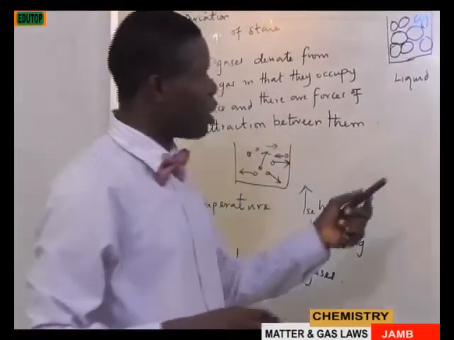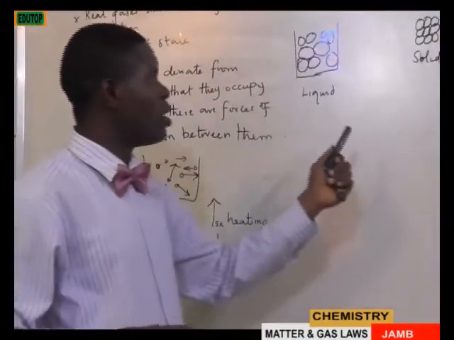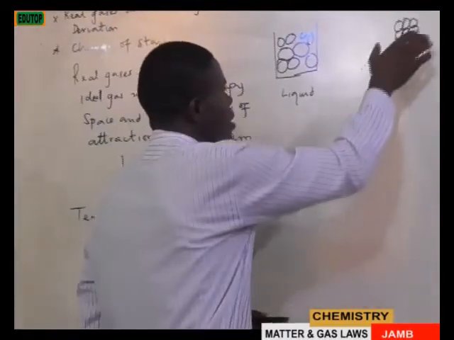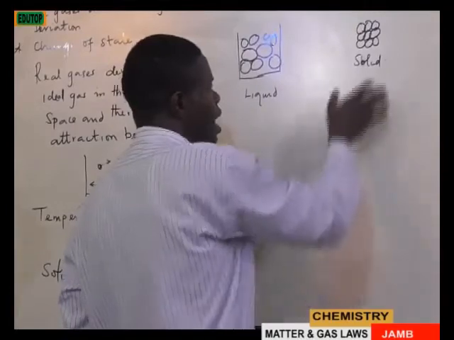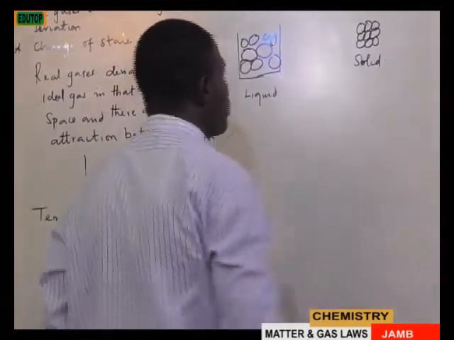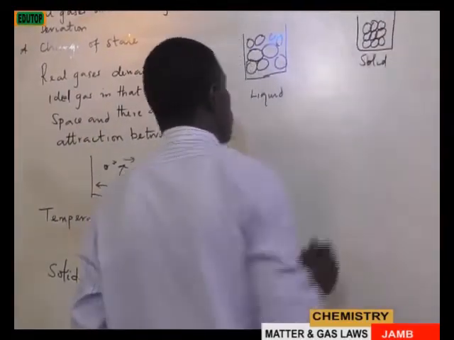So in the case of solid, they cannot move about. They have a definite shape and a definite volume. So that is what we want to know about solid.